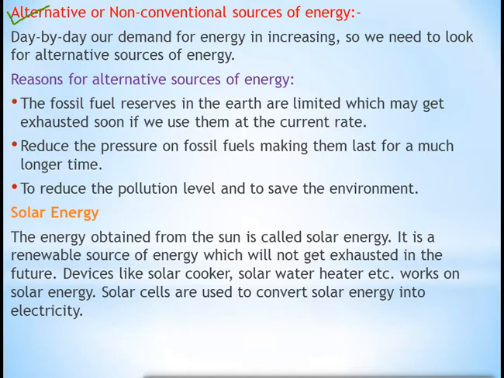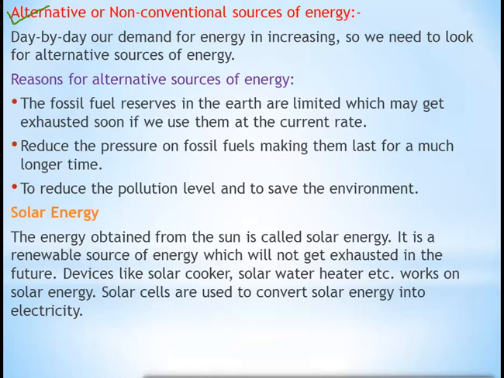Day by day the demand for energy is increasing. Yes, you know that day by day our population is increasing. As the population is increasing, the demand of people is increasing, the demand of energy is increasing. So we have to look for an alternate source of energy. Means we cannot depend on fossil fuels for our needs, right? We cannot depend on the conventional sources of energy. So we have to look for other alternate or non-conventional sources of energy which we can use and which our future generation can also use.